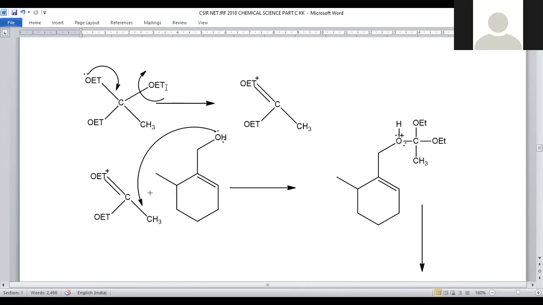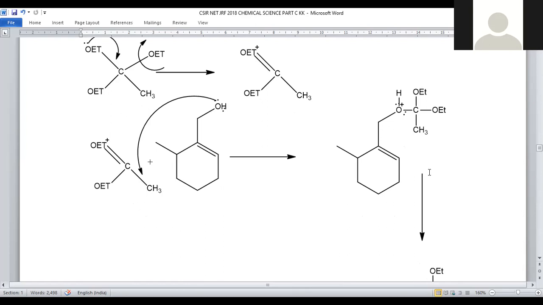Subsequent removal of the ethoxy functional group gives this compound where we have the provision of an electrophilic center at this carbon. This electrophilic center has a strong tendency to bind with electrons present in the oxygen, so that carbon-oxygen bond formation occurs.